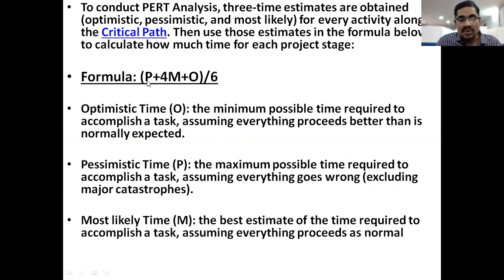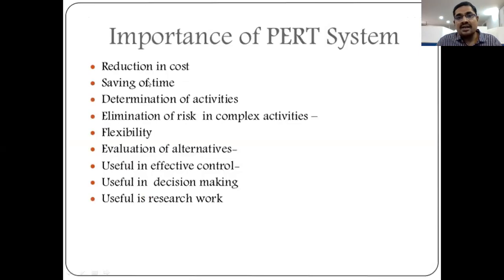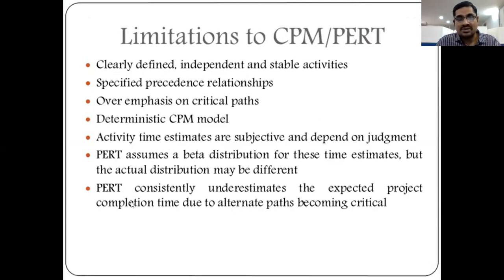And by using this formula, we will get a specific average time for each and every activity. So that calculation is called beta distribution for time estimation. So normal time, optimistic time, pessimistic time, and using the formula. This is called beta distribution for time estimates, but the actual distribution may be different in PERT.